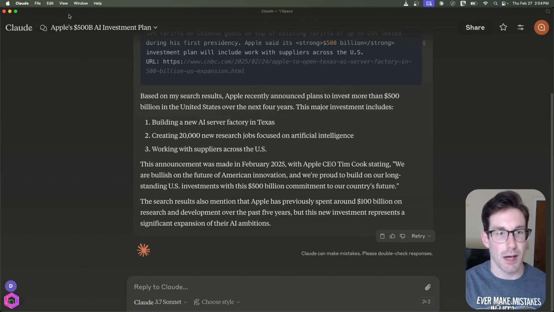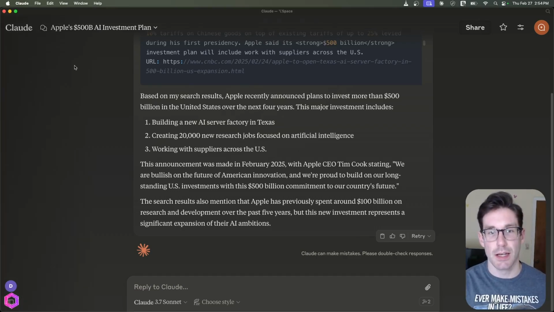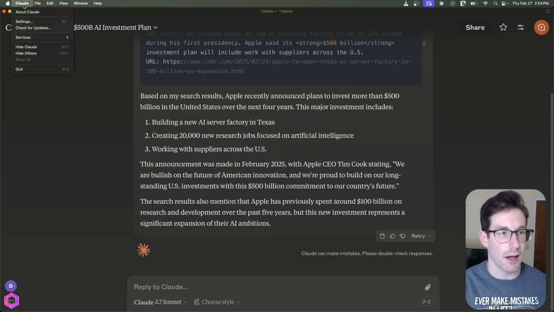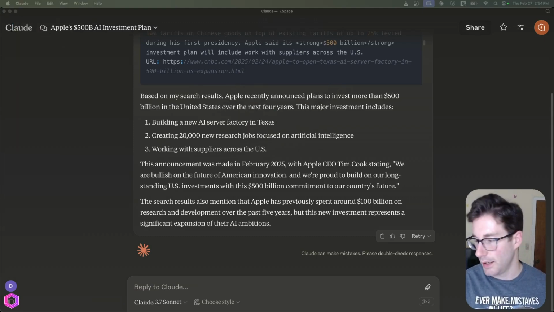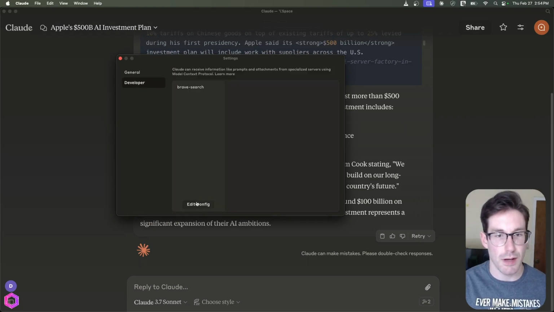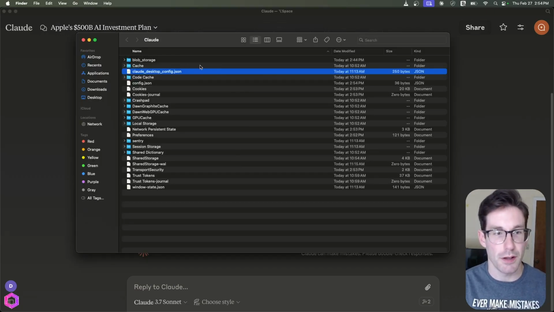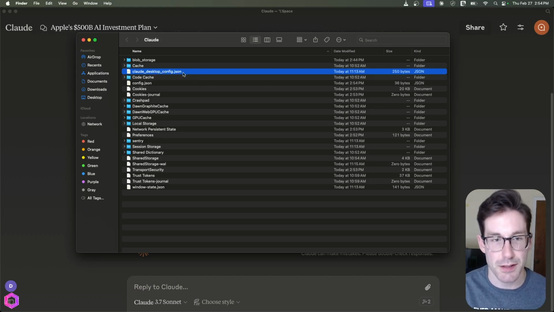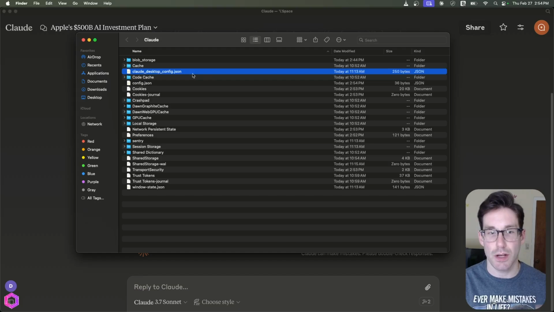The way you set this up, if you're using Claude Desktop specifically, and I'll talk more about how you can use this for all things, is you go to Claude, you go to settings, not check for updates, Claude settings, and then up pops this thing here. So you then go to developer, you go to edit config, and that's going to open up a folder. And inside of this folder, you want to go specifically to the claude_desktop_config.json. And that's where you put in your configuration.